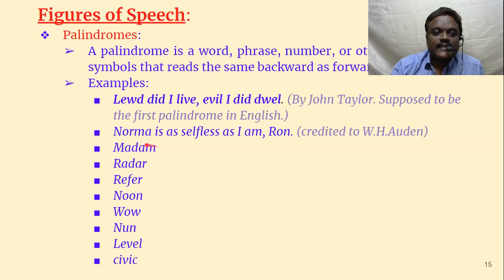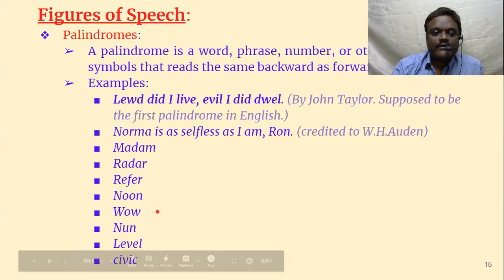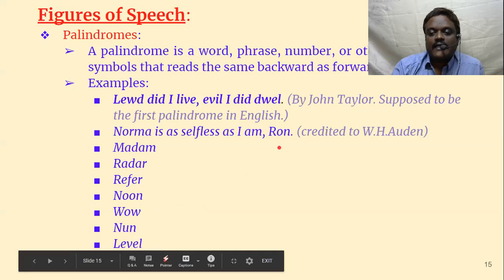Same thing. In the same way, Norma is as selfless as I am, Ron. Same thing. In the same way, some words: madam, radar, refer, noon, wow, none, level, etc. These are called palindromes.